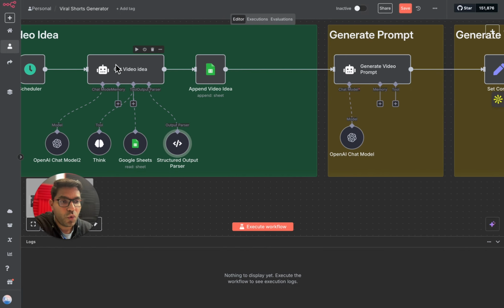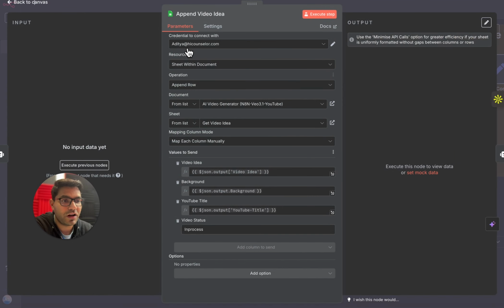Next, once the idea is generated by this AI agent, that idea is added to the Google Sheet. That's where we add another node, which is a Google Sheet. In this node, again, add your Google account that you've added in the previous step.